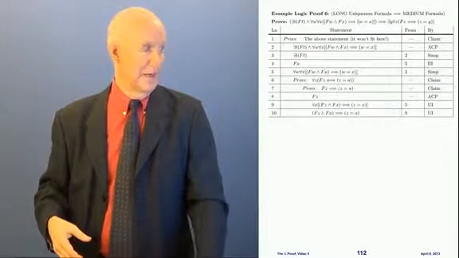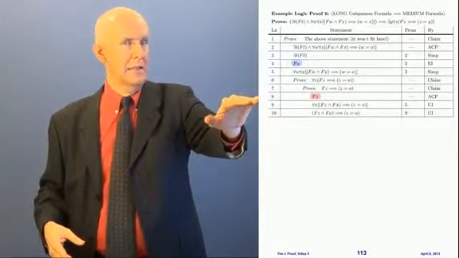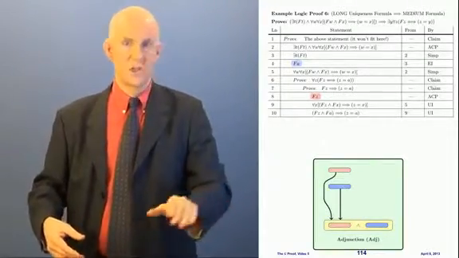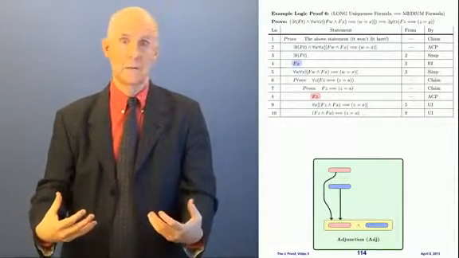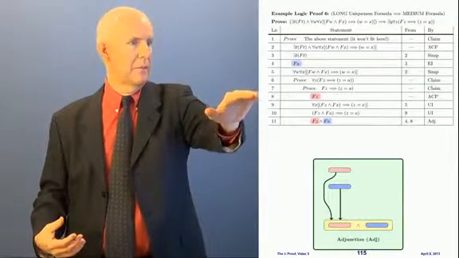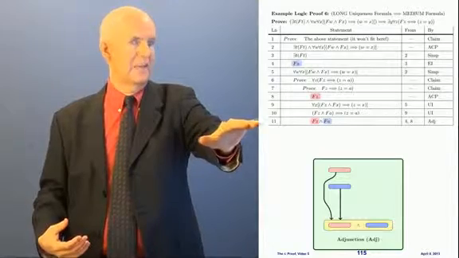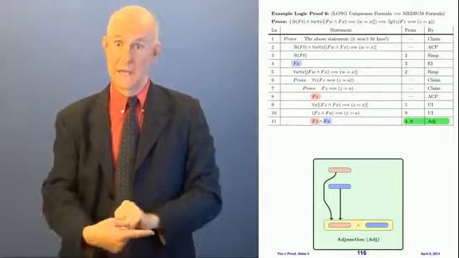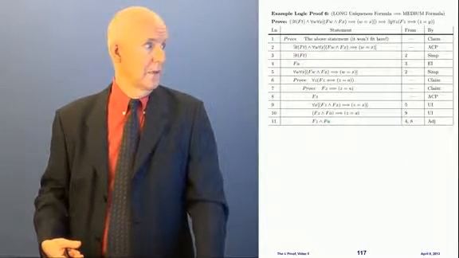All right, now what? We'll look at lines 4 and 8. Blue, pink. I can use the rule of adjunction. If I know the pink thing and I know the blue thing, then I can say pink and blue, right? So that's what I'm going to say. I've got the pink one here, FC. I've got the blue one there, FA, which means I can say FZ and FA, right? And where does that come from? From 4 and 8 by adjunction. Sentential logic.